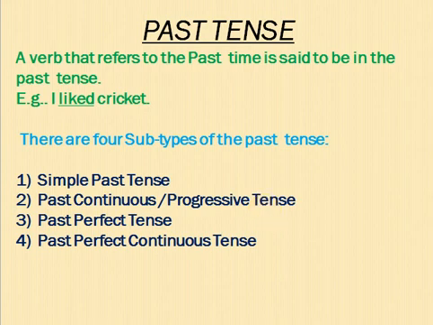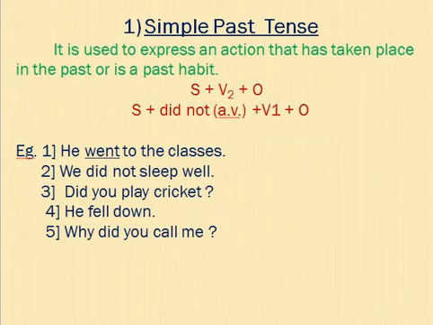Now see the first, simple past tense. Simple past tense is used to express an action that has taken place in the past or a past habit. Simple means, as I already taught in the present tense, the action takes place, whether it completed or was incomplete, we don't know. Or I taught the habitual action. Here also I can say habitual action in the past. But here I will teach you in a different way, with the help of a formula.